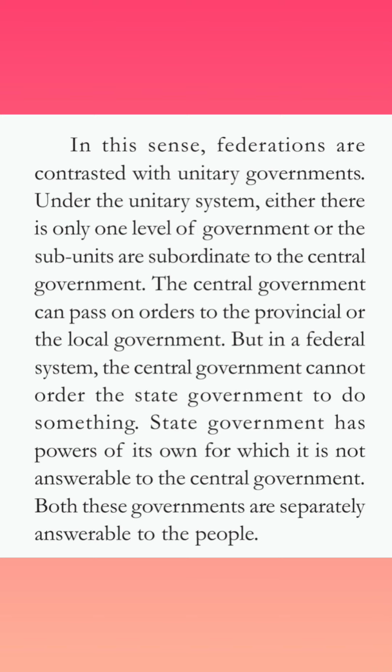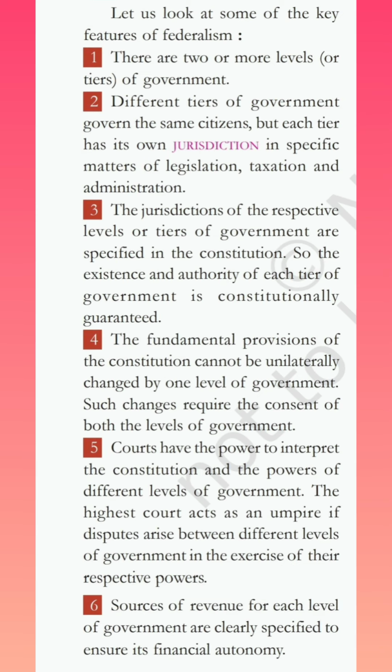Now moving forward in the video, we will be talking about the key features of federalism. The first feature is that there are two or more levels of government, or we can also say that there are two or more tiers of the government. We have already talked about the two tiers or the two levels of government, that is the central government and the state government or the regional government.